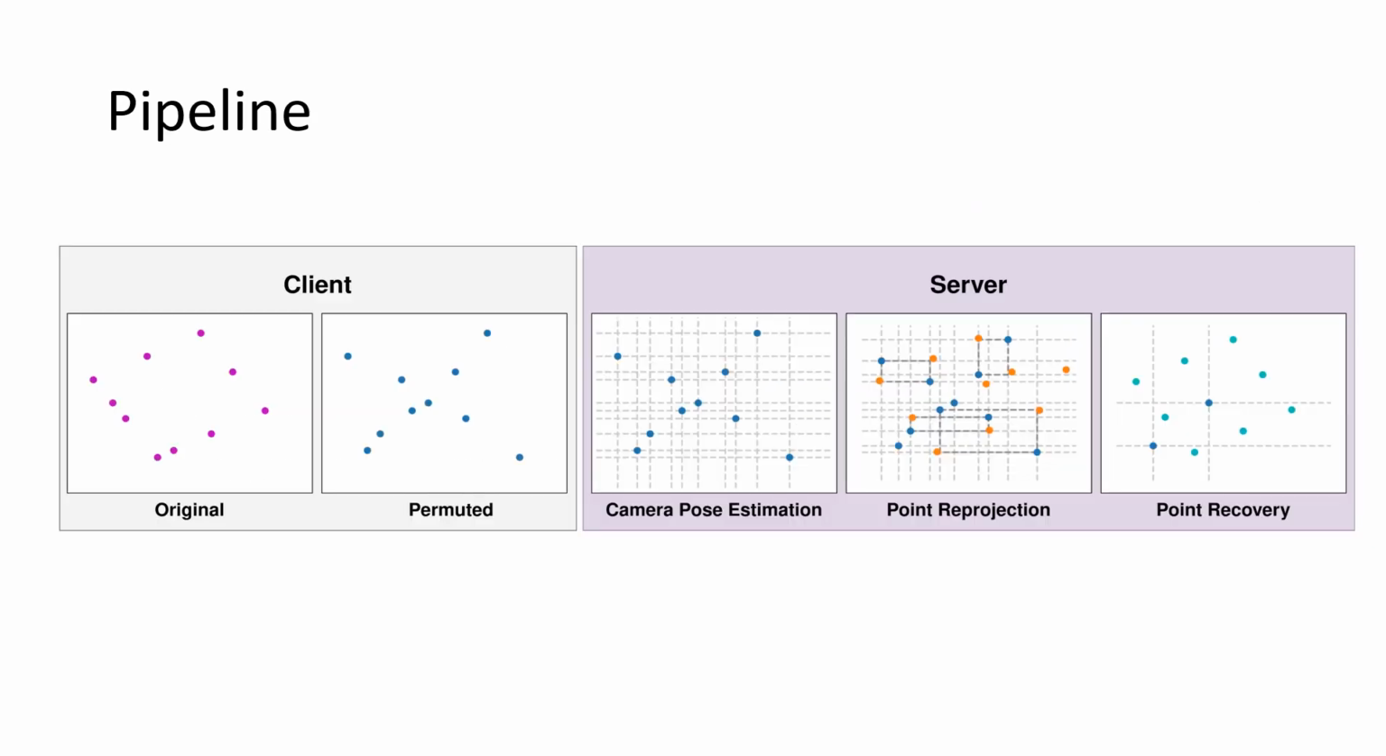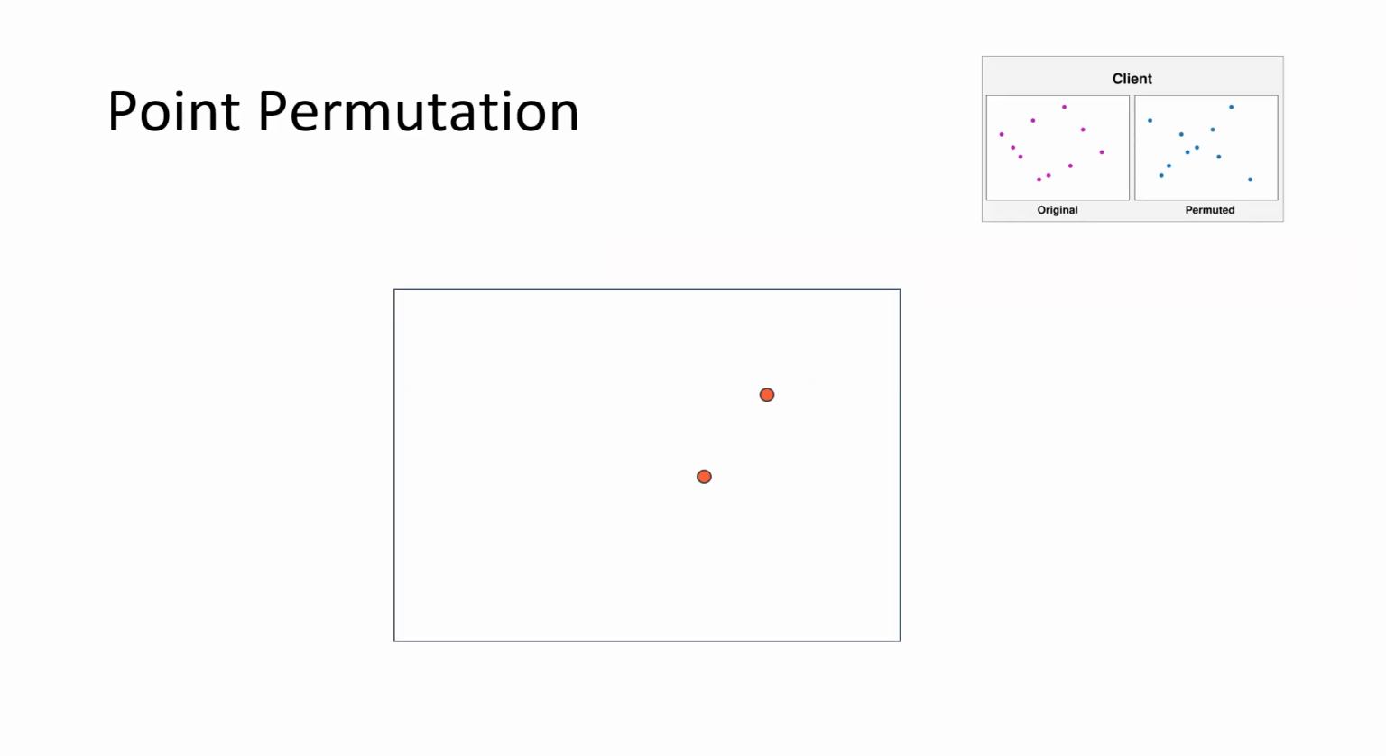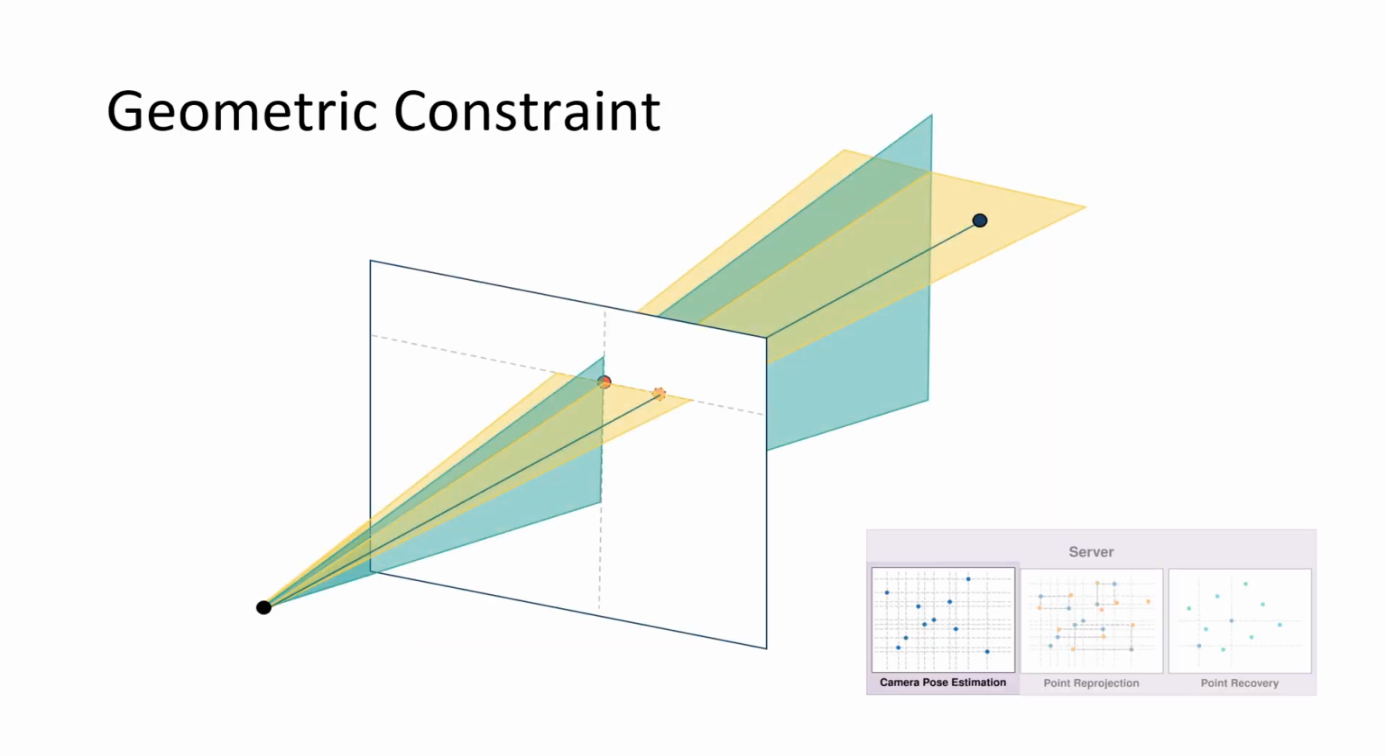The pipeline of this work is as follows. On the client side, points will be permuted. Then the permuted points will be uploaded to the server, where camera pose estimation, point reprojection, and point recovery will be performed. For the point permutation step, we first pair up points and swap either their x or y coordinates. These permuted points still adhere to geometric constraints: their corresponding 3D points should lie on one of two planes passing through the permuted points.